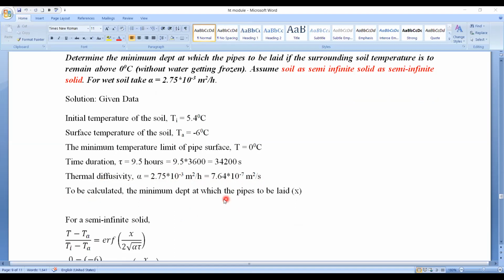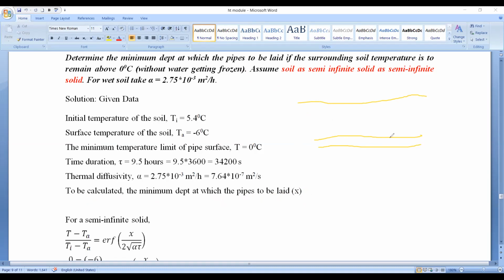Now what is to be calculated here? We need to calculate the depth of soil at which the pipe is to be buried. Say for example, this is the surface of the soil. Now here we need to bury a water pipe, such that the surface temperature of the pipe should not drop below 0 degrees centigrade.